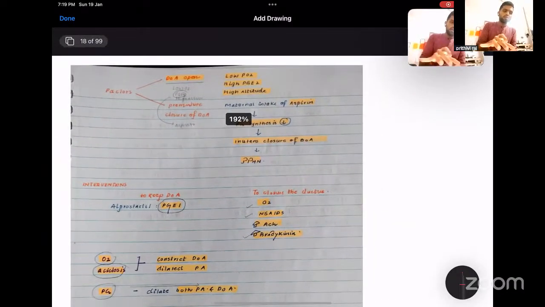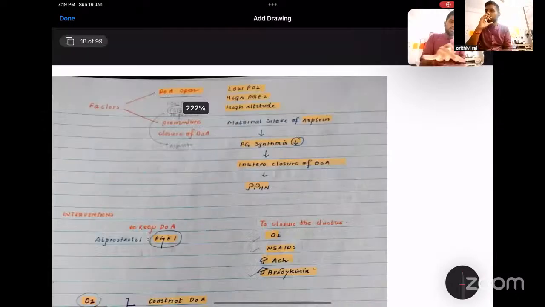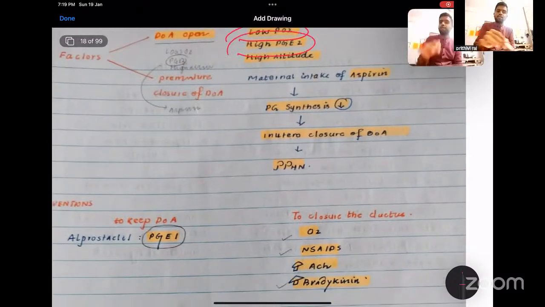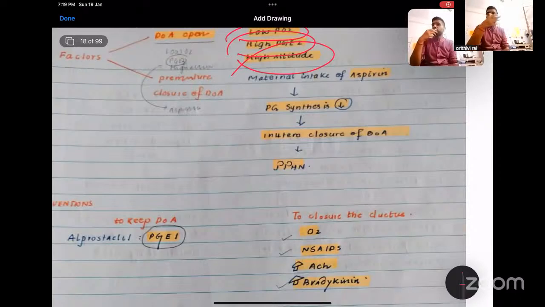The question is, what are the factors that keep the ductus arteriosus open? One is low PO2, hypoxia. Another is high PGE2 and high altitude. So any neonate who is born in a high altitude place like Ladakh, Ooty, Kodaikanal, or Darjeeling, these babies will have the ductus arteriosus patent for quite some time compared to other babies who are born in the plains.